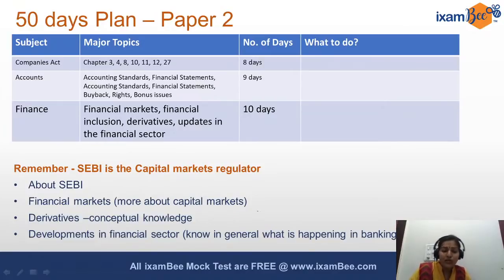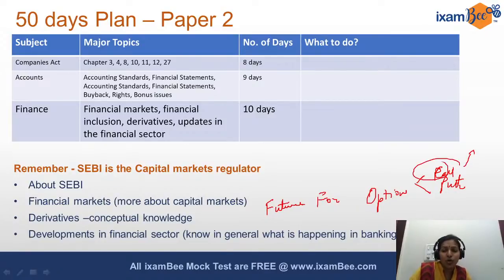You need to have conceptual clarity in terms of what a futures is, what a forwards is, how they are different, what options are, and how a call option and a put option are different from each other. What happens to a call option if the market spot price goes up, and what happens to a put option if the prices fall? That kind of conceptual clarity should be there in your mind when it comes to derivatives.